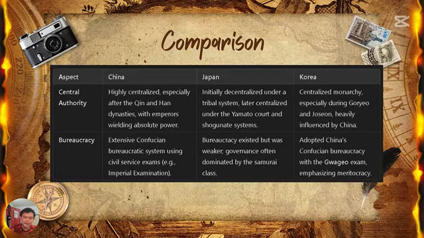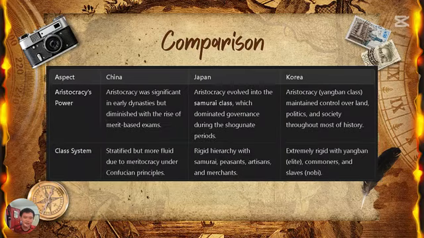Yeah. So Korea is also similar to China. It has a centralized monarchy, and they had superior power. And the bureaucracy, all of them were influenced by Confucianism. Japan has Confucianism and their own native religion, called Shinto. And for aristocratic power, in early China it was strong, but in the end it diminished based on the merit system, because ordinary people could become officers of the country.